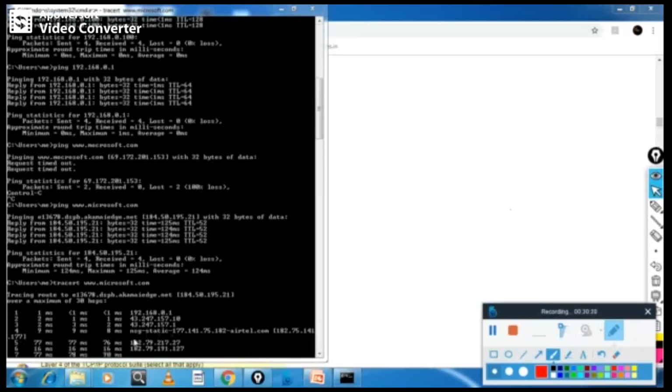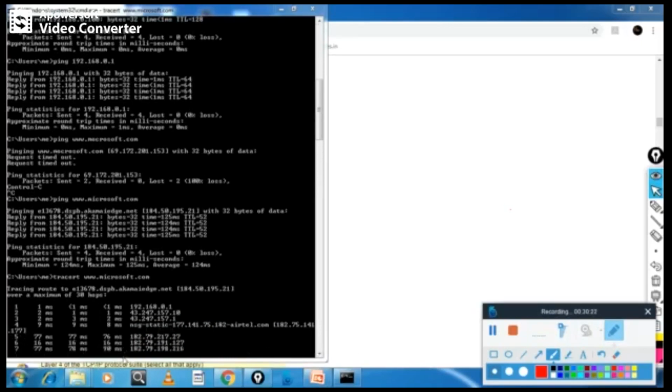So it is taking time. What is the use of traceroute and ping? Ping will not tell you where exactly the connection drops out, but traceroute will tell you where the connection drops out.